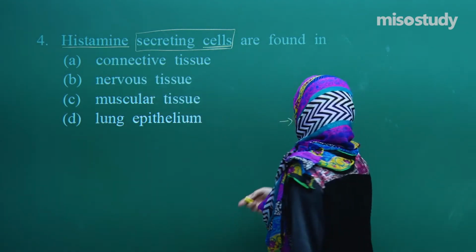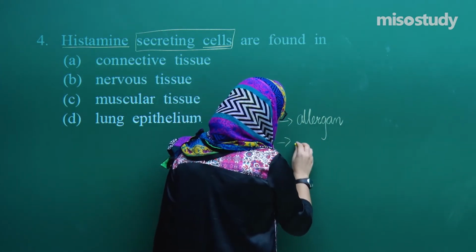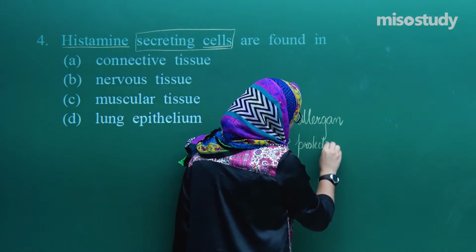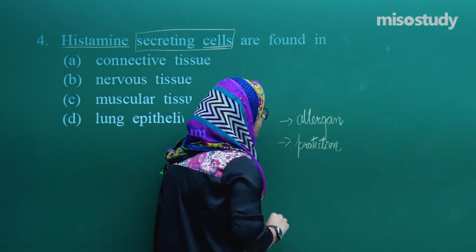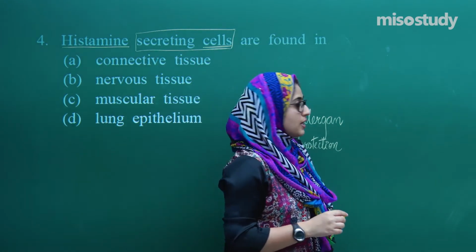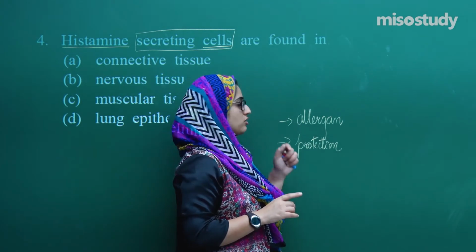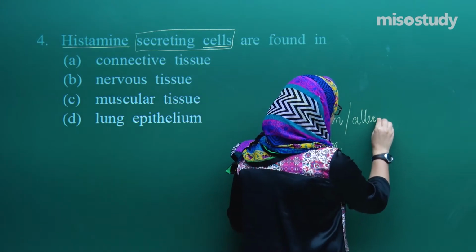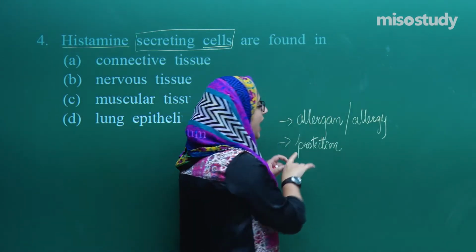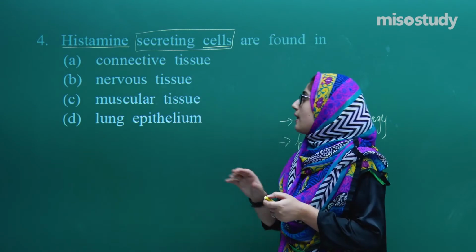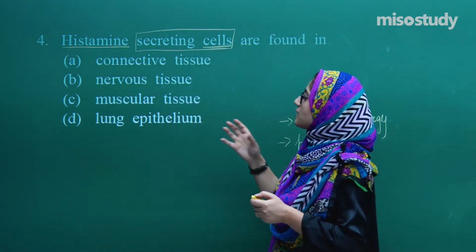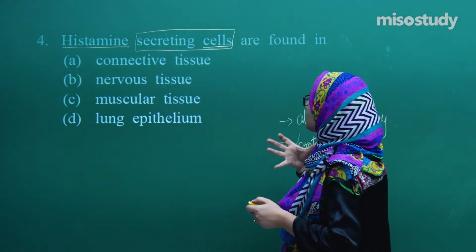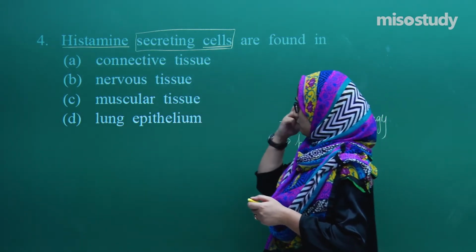The main function of histamine is protection. They counteract that allergen or allergy, and they help to protect the tissue.